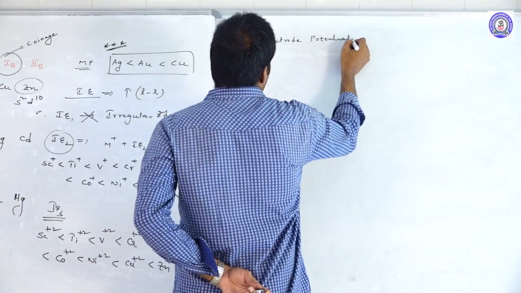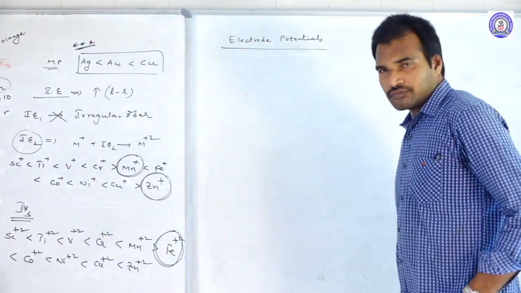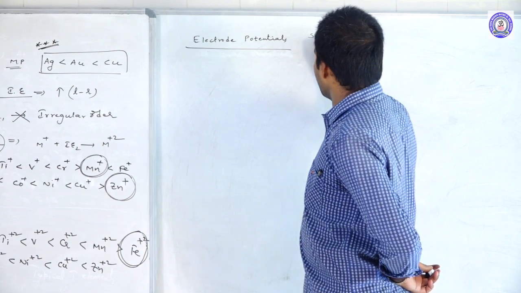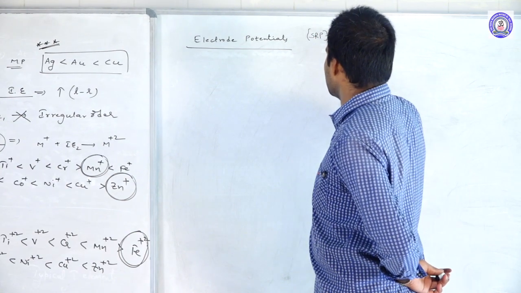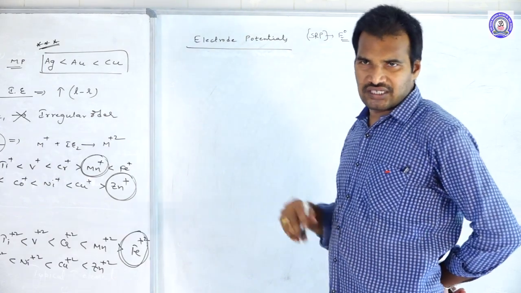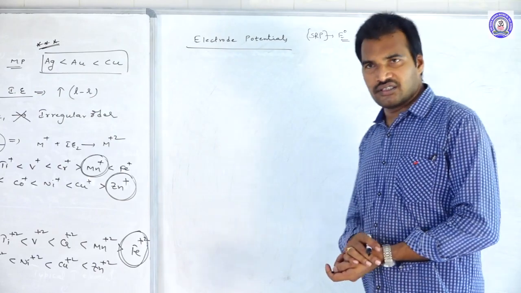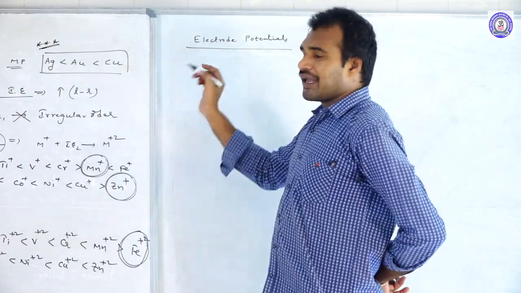Electrode potentials. In this case, as per IUPAC, we consider standard reduction potential (SRP) values as E0 values. Okay, E0 values. Now here we are comparing the two.